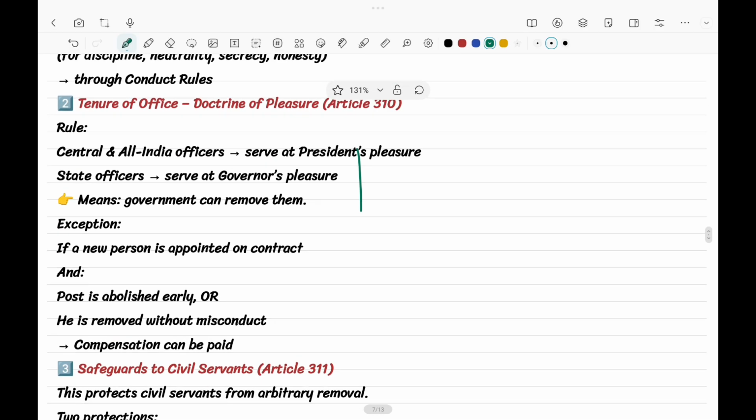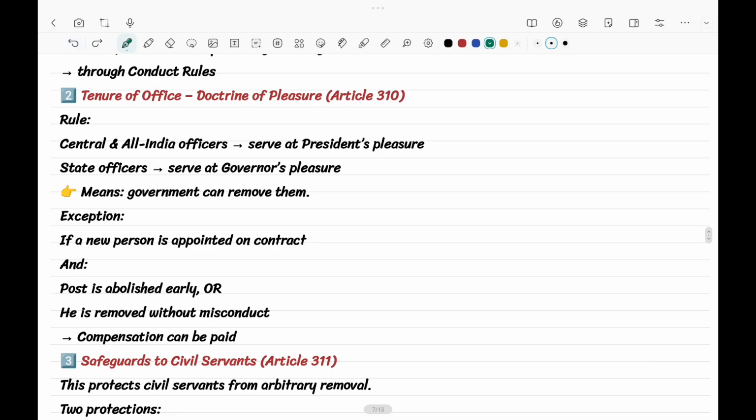The other thing is tenure of office, that means for how long a period they will be working.